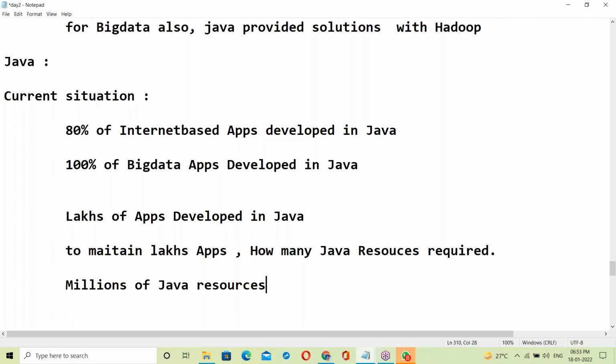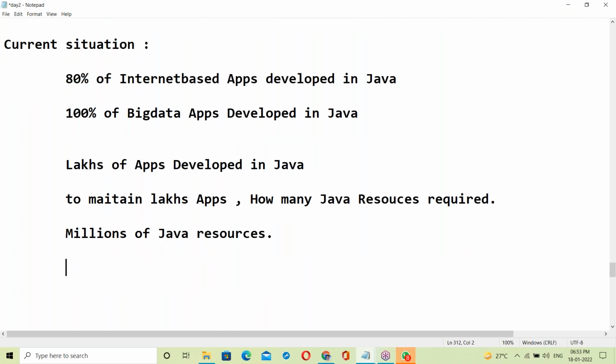That's the demand for Java. Millions of Java resources are required here. That's the reason Java got this much popularity.